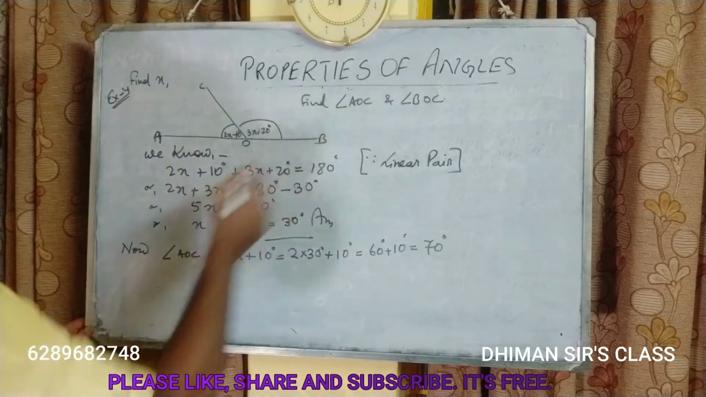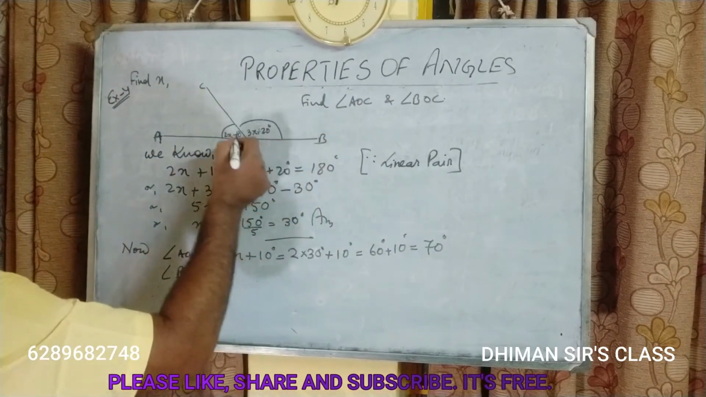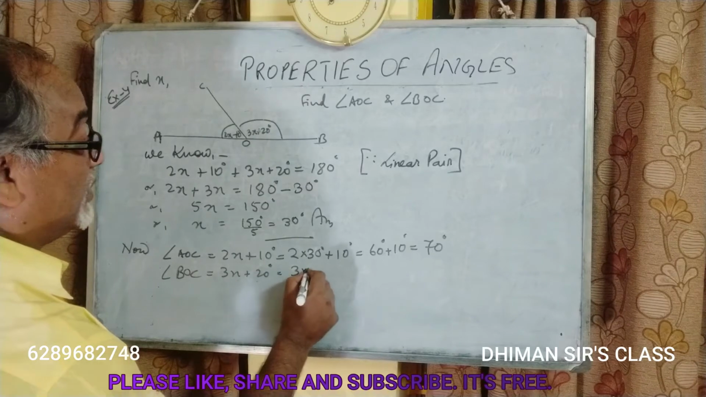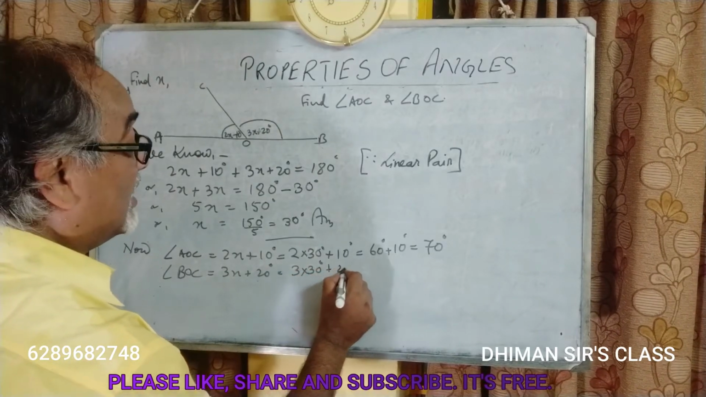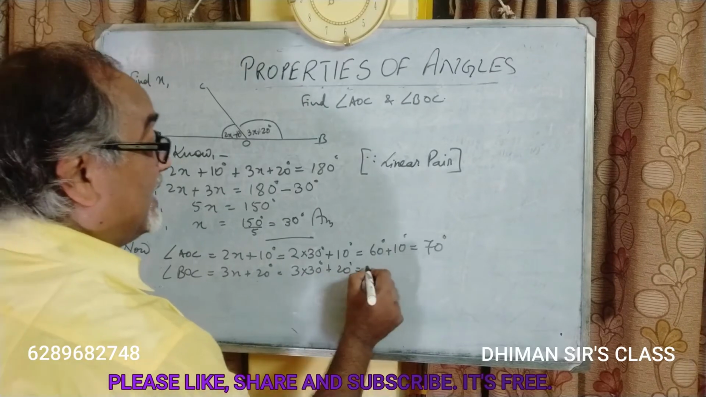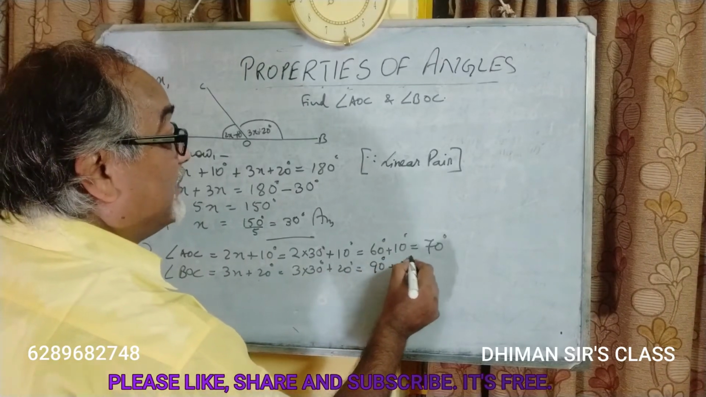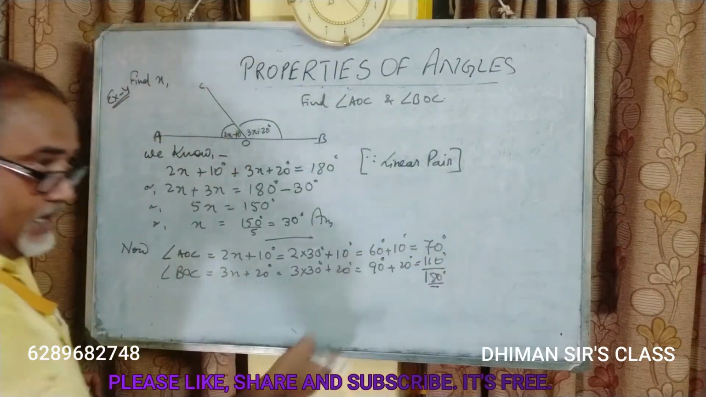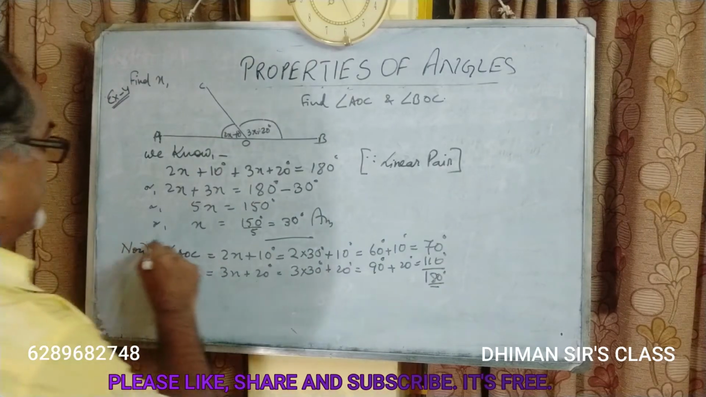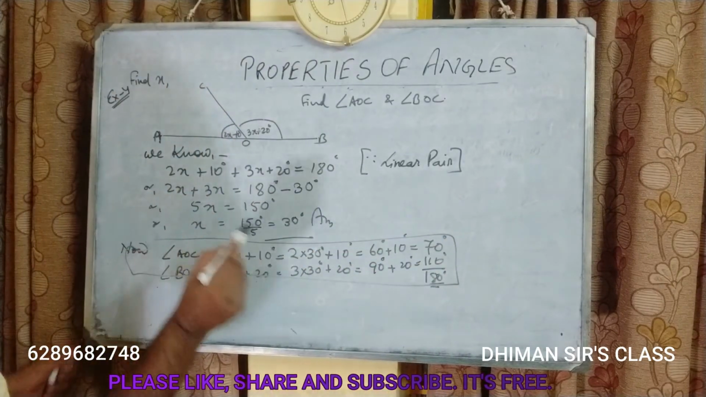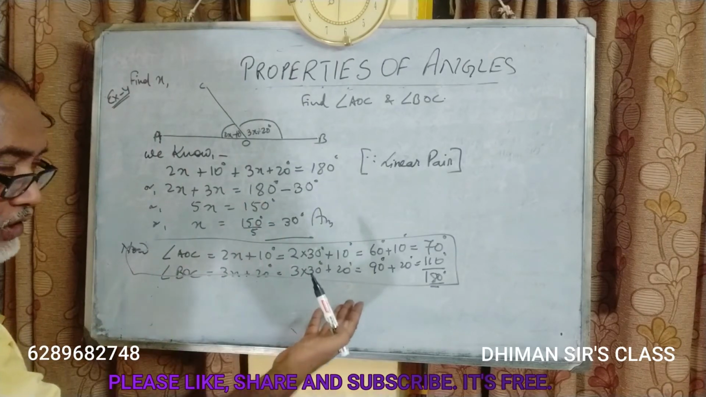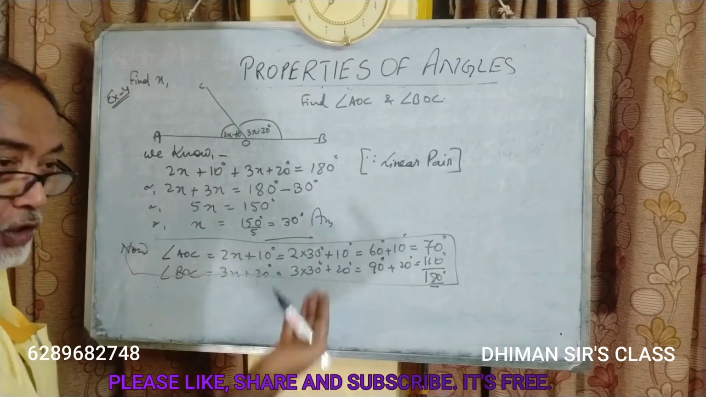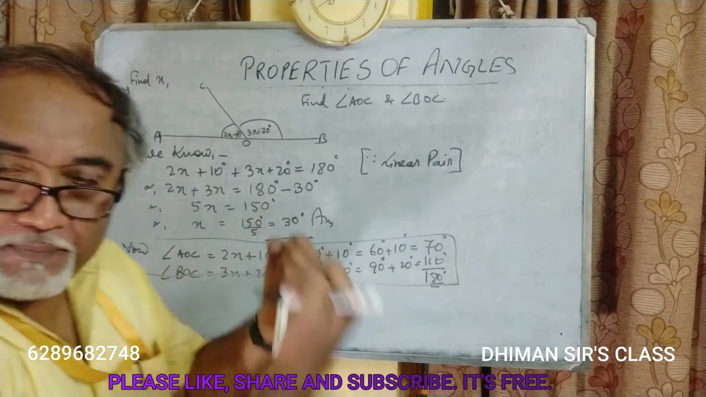Okay, and then angle BOC is equal to 3x plus 20 degrees, is equal to 3 into 30 degrees plus 20 degrees, is equal to 90 degrees plus 20 degrees, is equal to 110 degrees. Like this also, if you add up, you are getting 180 degrees. So here you can understand, for your own checking purpose also you can do it. Even if the question doesn't ask, if you do it by yourself, in this way you can check whether you have done the sum correctly or not in the examination hall, and you can come out confidently from your examination hall.